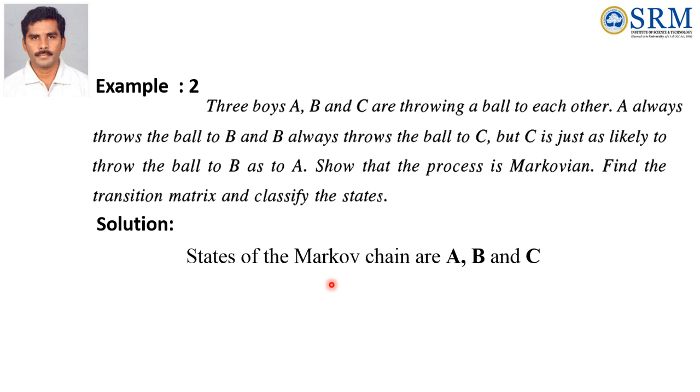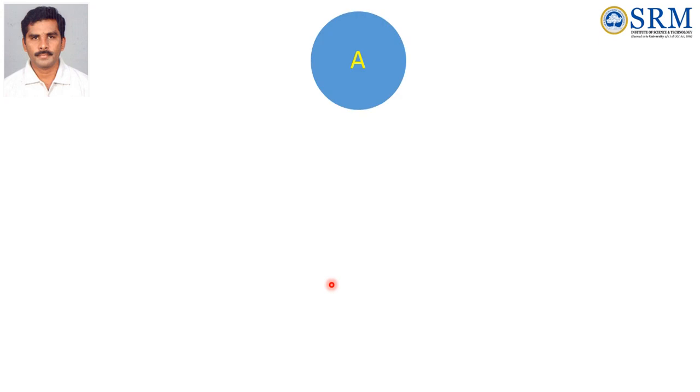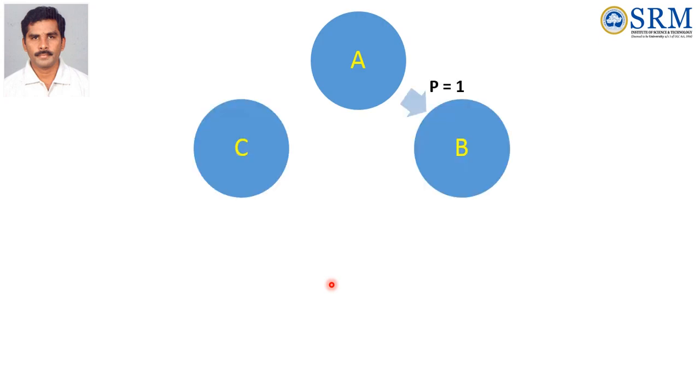See the solution. The states of the Markov chain are A, B and C. A always throws the ball to B, so A is not throwing to C. Therefore the probability is 1. A always throws the ball to B, it is certain. And then B always throws to C, therefore the probability is equal to 1.